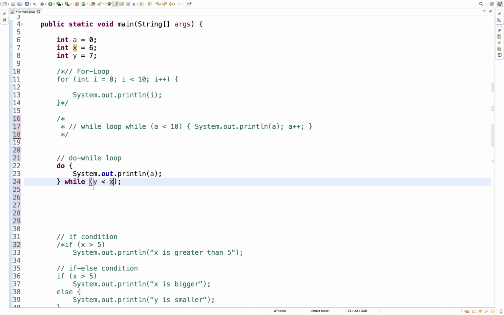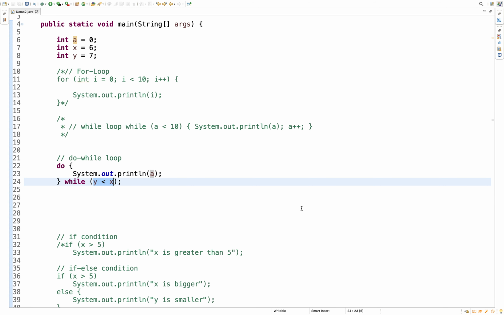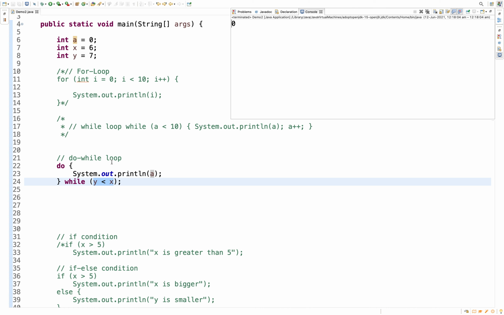Okay, and now I have a do while loop where in the do section I am saying just print the value of variable a, and iterate this loop when it matches this condition. Okay, so let's save this program and execute it and see what the output is. See, the output is 0 here.